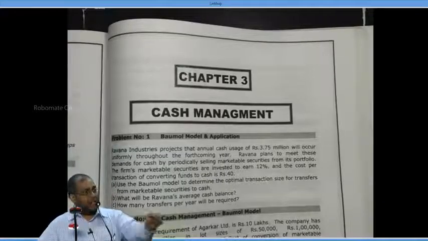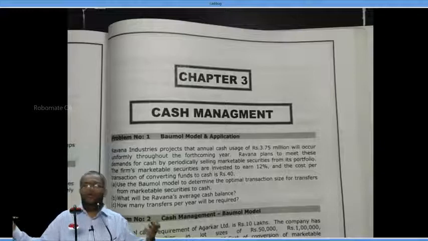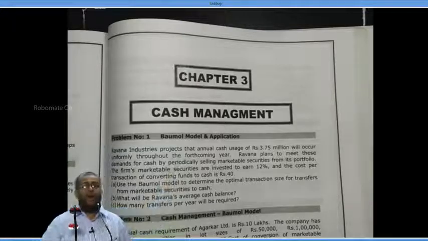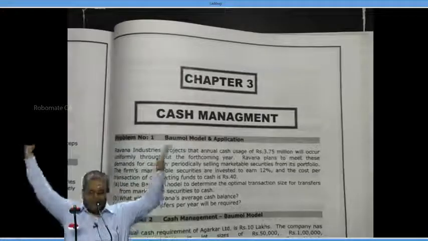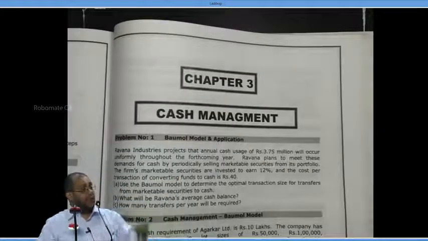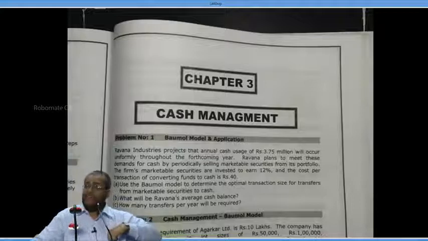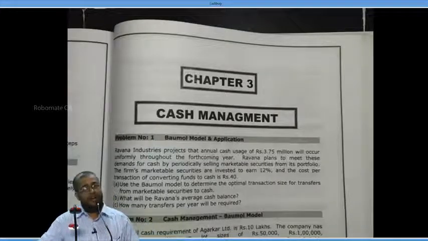They lose interest only on this 25,000, because some amount has been consumed. Neither do they lose on the rest, because it is in the securities only. On average they keep 25,000 cash there. Respond yes or no?